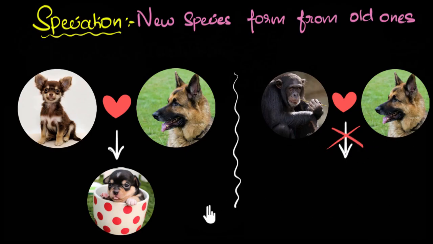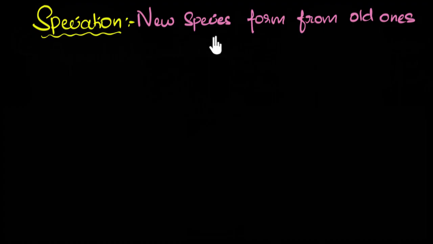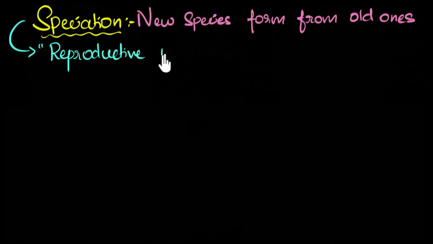And of course, if you want more details, then we have a dedicated video called Species, which explores this in great detail. Feel free to go back and check that out. Anyways, coming back to our question, how do new species get formed? Well, the major requirement for this is something called reproductive isolation. So what does this fancy term mean?